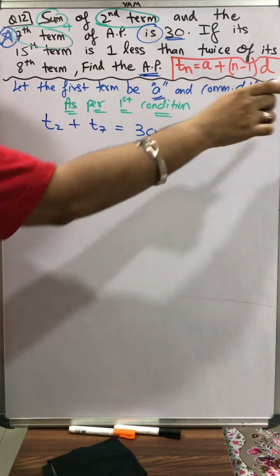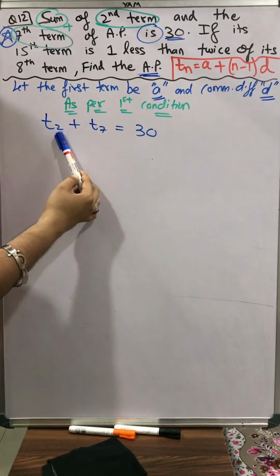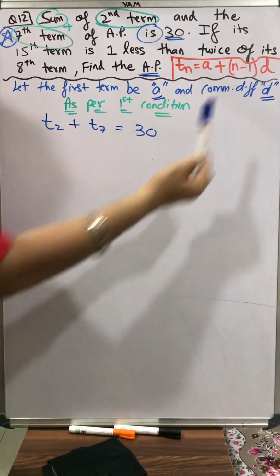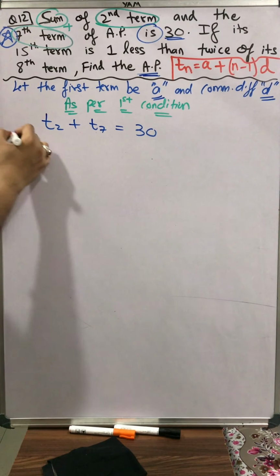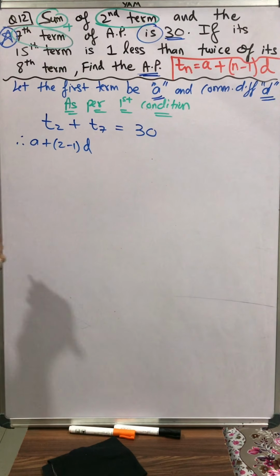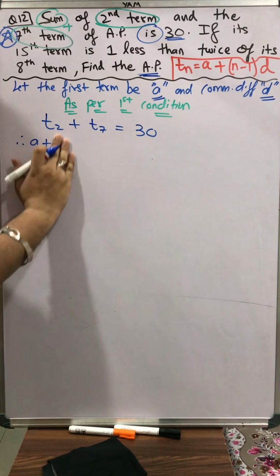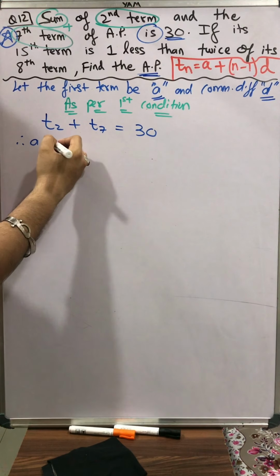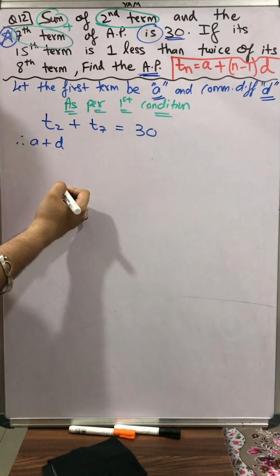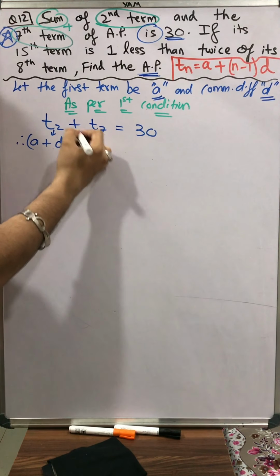So right hand side, A plus n minus 1 into D. At the place of n, I'll put 2. So A plus 2 minus 1 into D. Understanding? Students, come on, now we are in 10th standard ICSE. 2 minus 1 is 1. So A plus 1 into D, which is D. This I substituted at the place of T2. Plus, as it is plus.